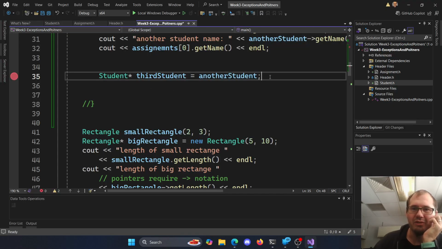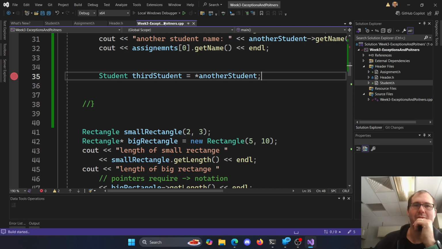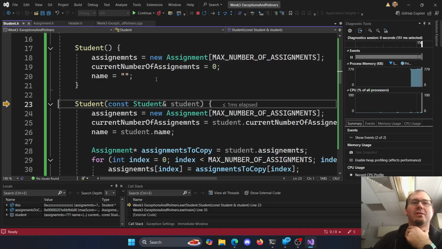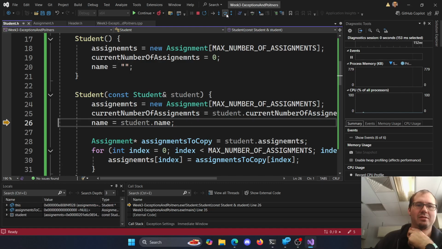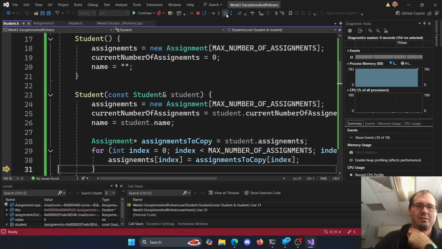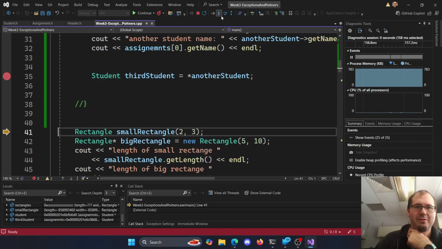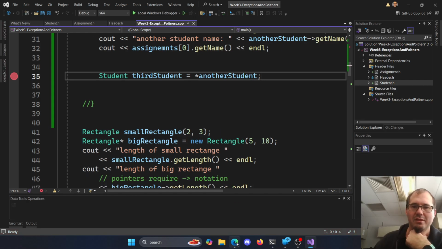When we start using pointers, it gets confused sometimes. So let's skip that then. We'll say student equals, and this will be the dereferenced value of another student. That one ought to do it. Let's try that. So we step into, now we get, well, here's a copy constructor. Let's keep going, copying over assignments. And step into, oh, this one ran the copy constructor. That's interesting. It didn't run the copy assignment.